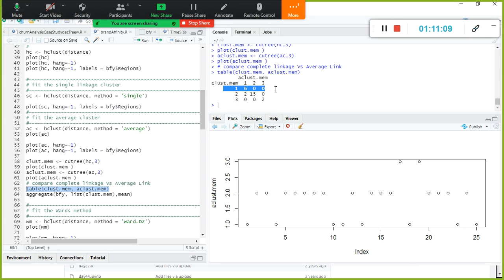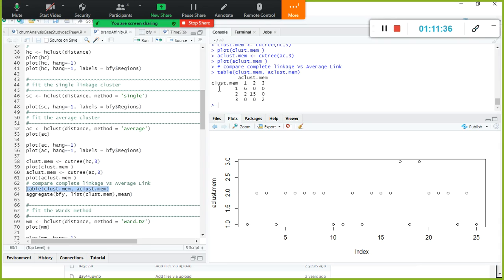If you look horizontally, in cluster 1, 6 records are there. In the second cluster, and 2 in the third cluster, 2 values are there.